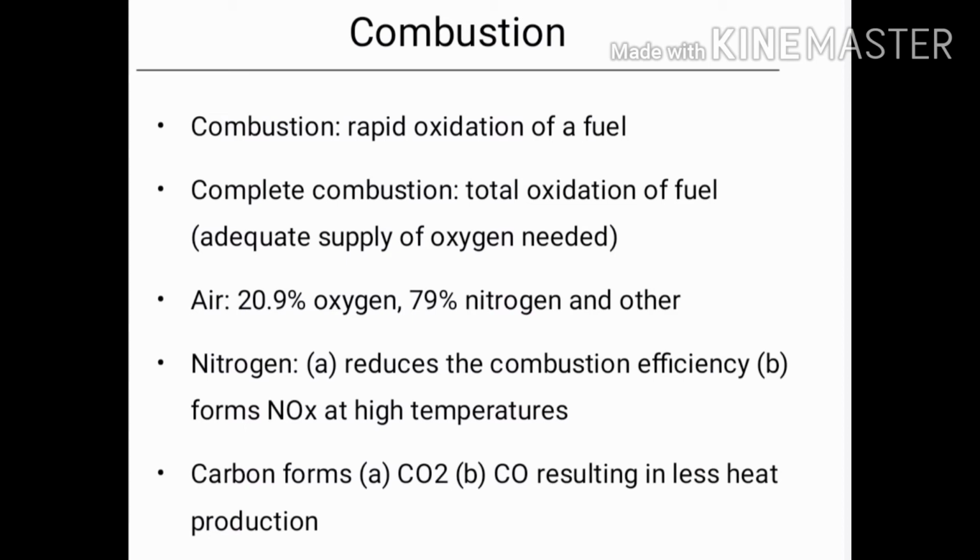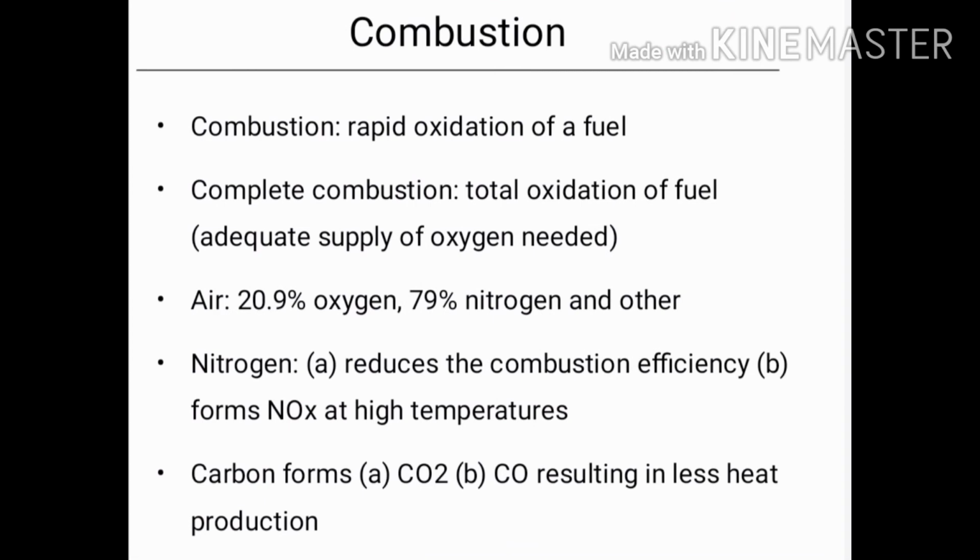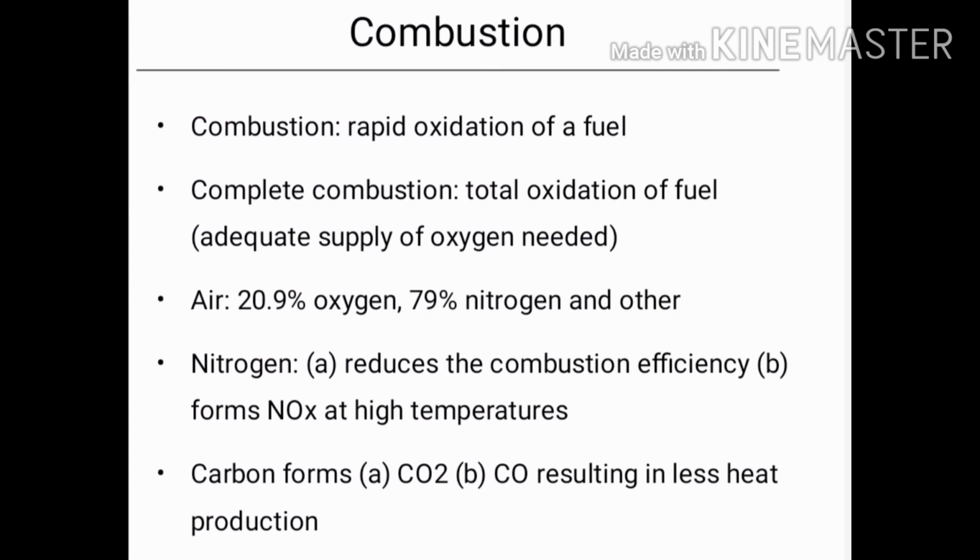So this slide represents that nitrogen reduces the complete combustion efficiency, meaning that nitrogen forms NOx at high temperatures, and carbon forms CO2 and CO. CO represents the heating value, but CO2 represents zero heating value. So a drawback of combustion is that the additional 79% nitrogen reduces the efficiency of combustion. So this lecture was about combustion.